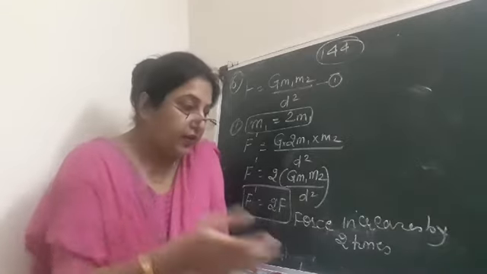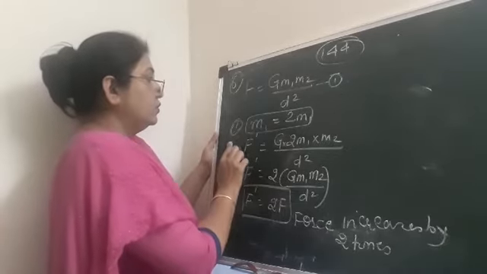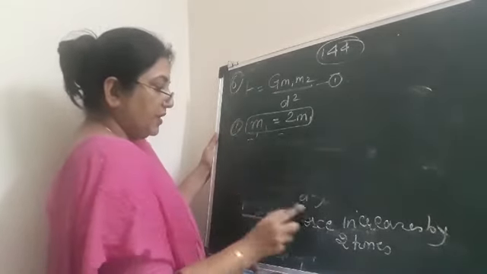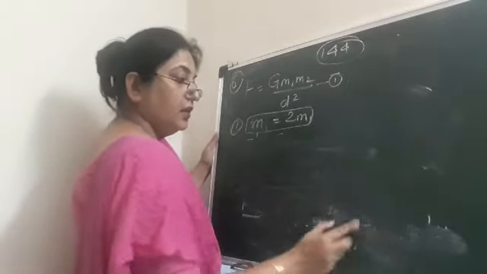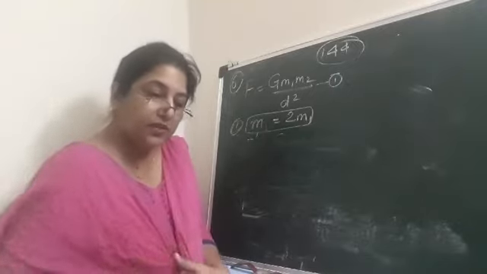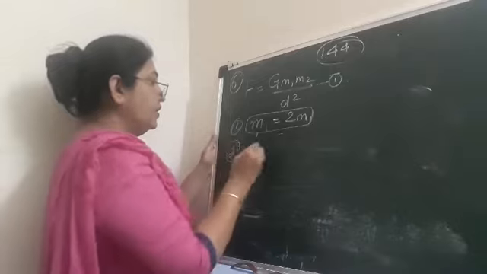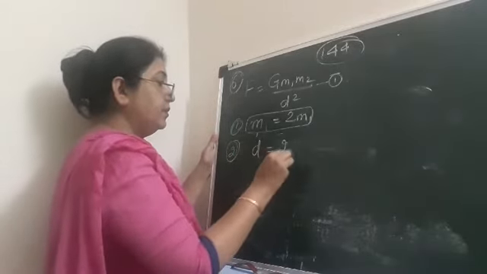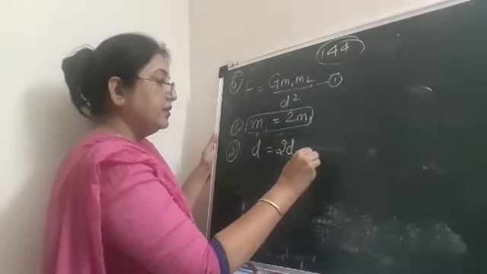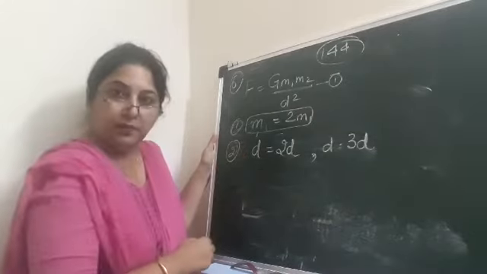Now I'll give you the conditions for the next 2 questions. You will solve them with the same procedure, and in the next question it is saying that the distance between the two objects is doubled. Okay, so in the second part, distance is doubled. Then there is another part in the same second one, distance is tripled.